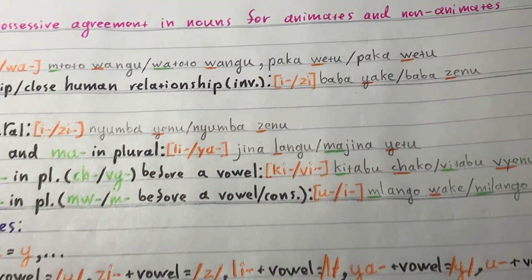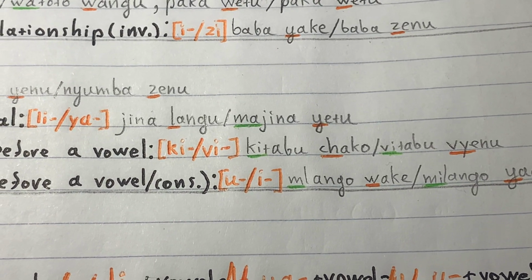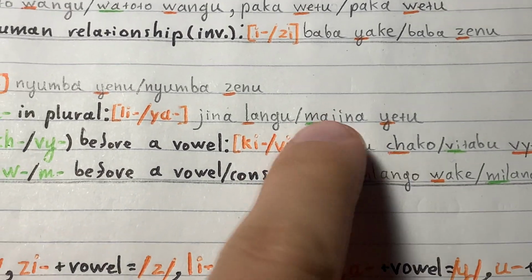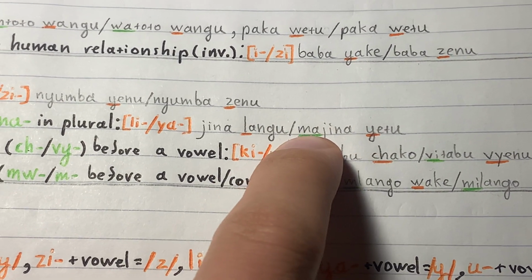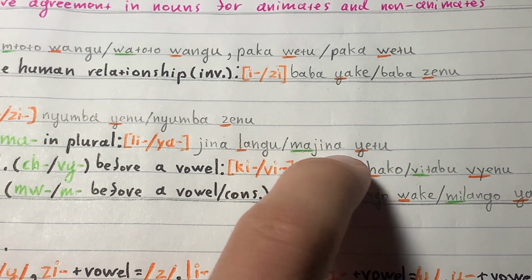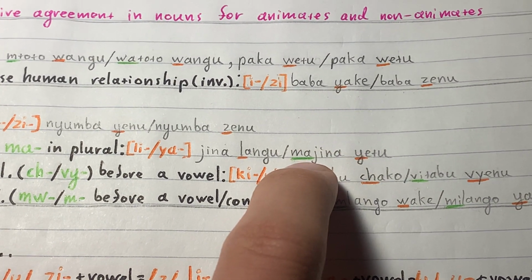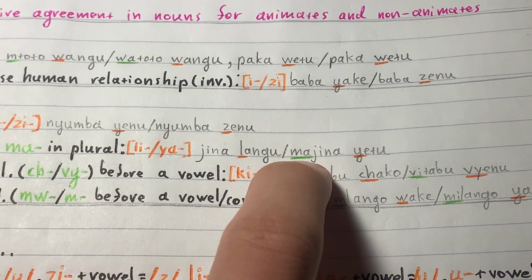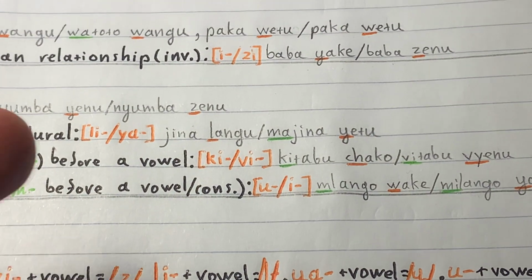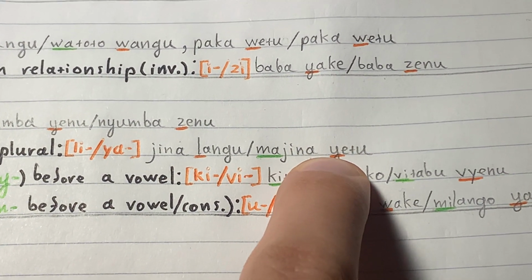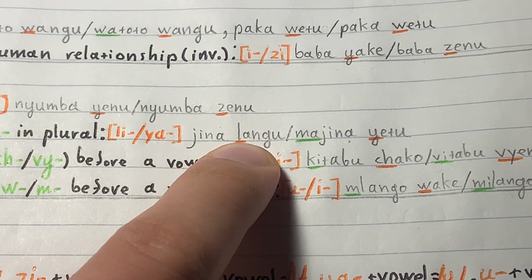Jina langu, my name. Majina yetu, our names. This is like S in English, name, names. So basically instead of a plural suffix, they have a plural prefix. And yetu is ours, and it's plural, that's why there is Y here. And langu, my, singular here.